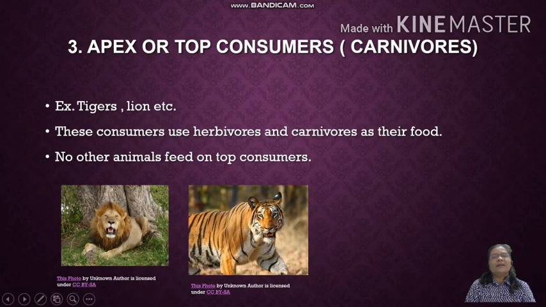Next, third is tertiary consumers or the apex consumers or we call as the top consumers. For example, tiger and lion, these consumers use the herbivores and carnivores as their food and not other animals feed on the top consumers. That is why we call it as the apex consumers.